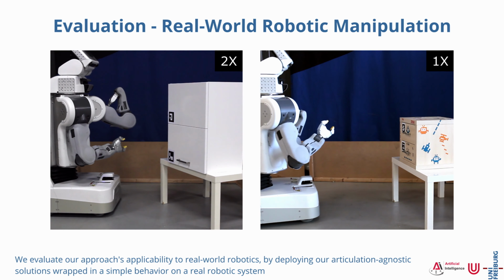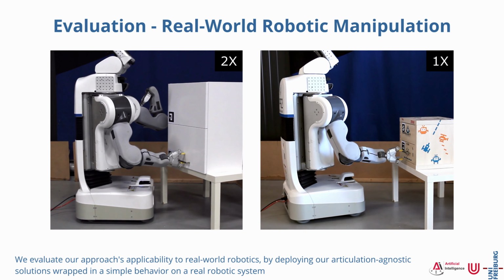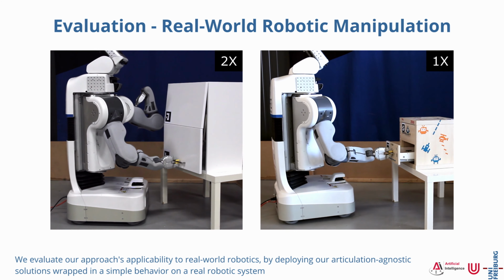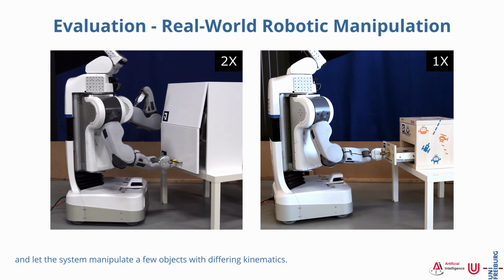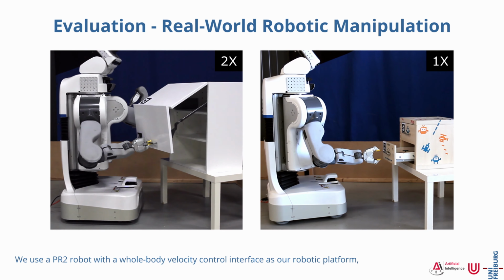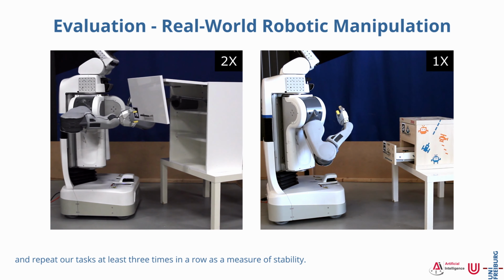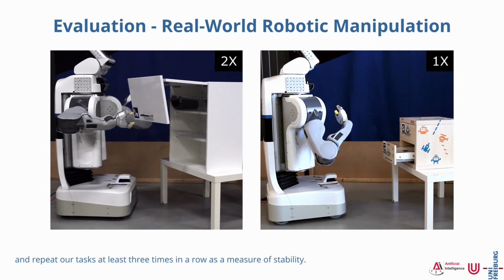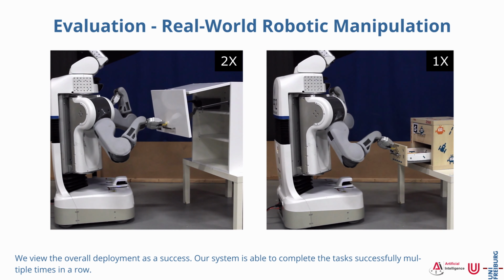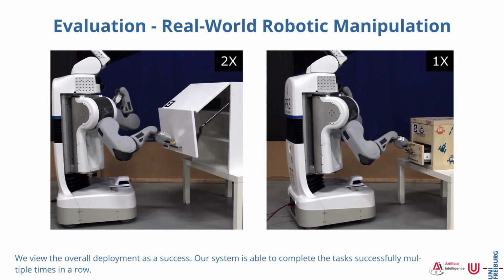We evaluate our approach's applicability to real-world robotics by deploying our articulation-agnostic solutions wrapped in a simple behavior on a real robotic system and let the system manipulate a few objects with differing kinematics. We use a PR2 robot with a whole-body velocity control interface as our robotic platform and repeat our tasks at least 3 times in a row as a measure of stability. We view the overall deployment as a success. Our system is able to complete the tasks successfully multiple times in a row.